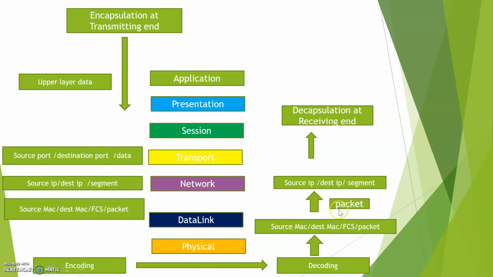If it matches, the packet is pulled from the data link layer and pushed to the network layer. In the network layer, it again compares the source and destination IP. Then the information is stripped off, that is the segment is stripped off, and it is sent to the upper layer for further communication. In the coming slides, I will discuss the communication between the host and network, and also I will discuss the traffic flow.